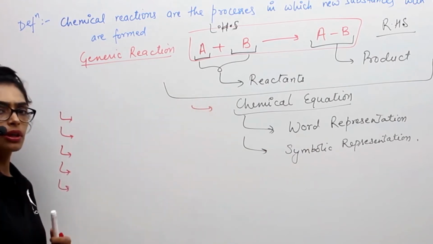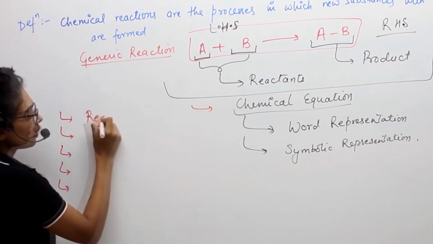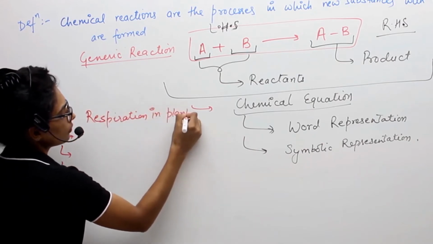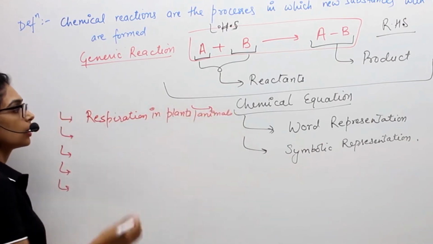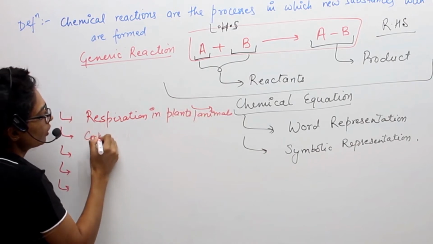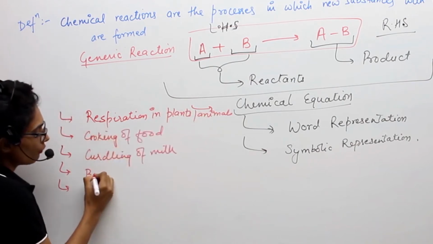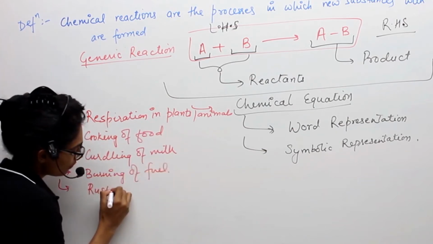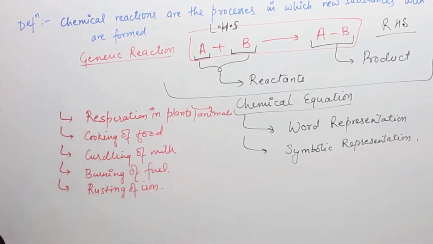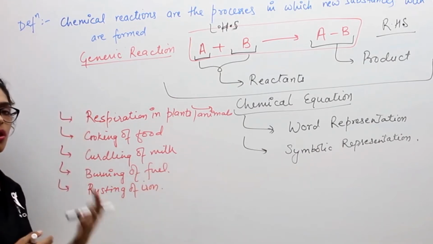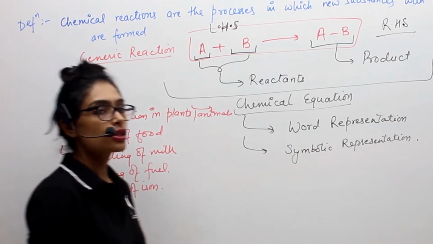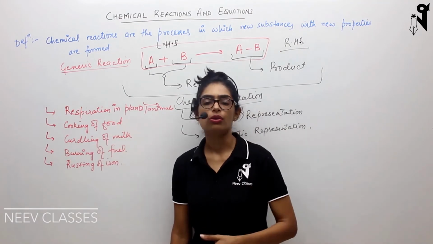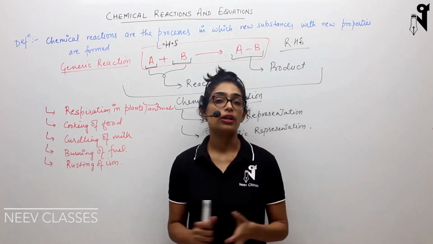So there are multiple chemical reactions which we can observe, such as respiration in plants and animals, cooking of food, curdling of milk, burning of fuel, rusting of iron. So these are different chemical reactions. There are many more which you can observe and list down. These are a few reactions happening all around. Digestion is also a chemical reaction, respiration is also a chemical reaction. So there are millions of reactions happening all around.